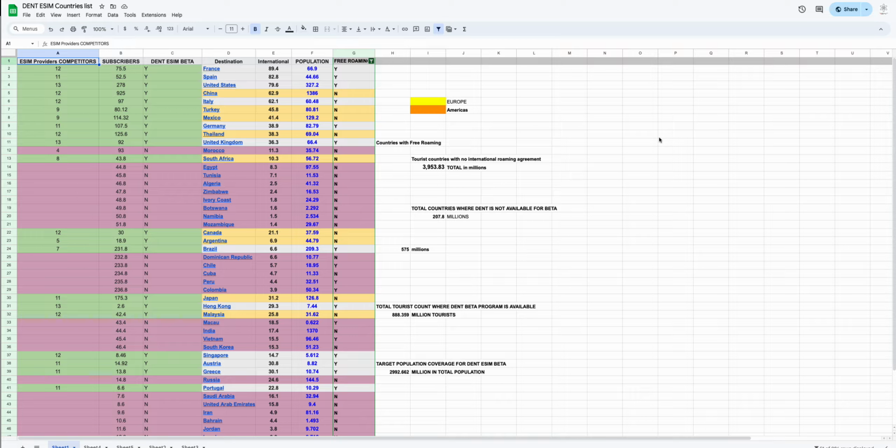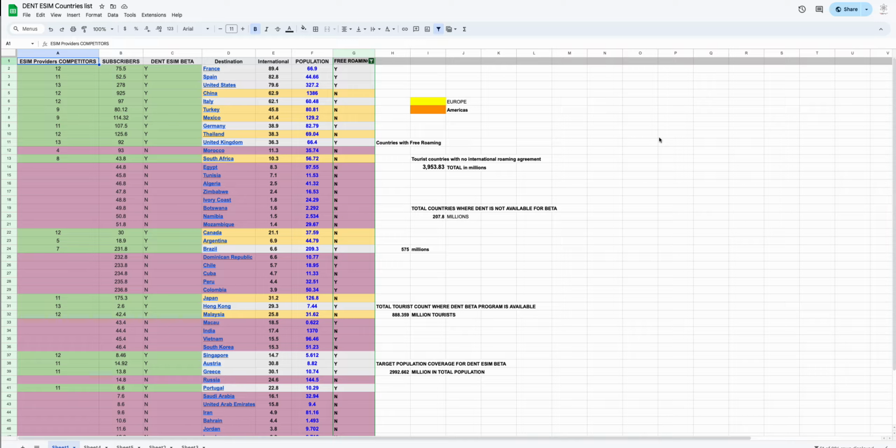And the most interesting part is where roaming agreements don't exist. That's where you cannot use your local SIM's mobile data provider in a different country. For example, if you are in Europe and happen to visit one of the countries in Asia, it's very unlikely that they are going to provide free roaming. So you will end up either buying a SIM in the local Asian country, or your other option is to use the eSIM that DENT offers.